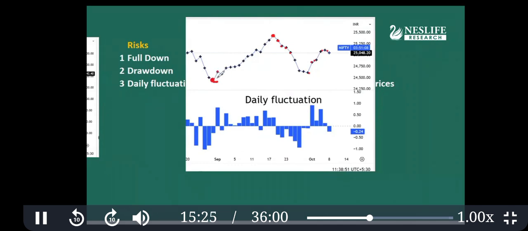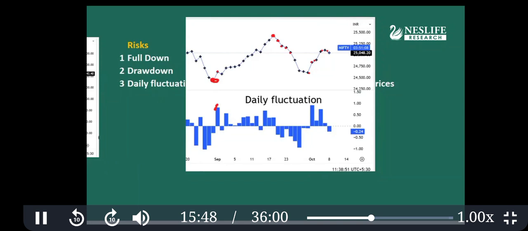So we can calculate the daily change. How much is the daily change? Now this is a 1% daily change. Up, again down, again up, small up, small up, small up, again down, down. So this daily up and down is continuous, because market prices always fluctuate.